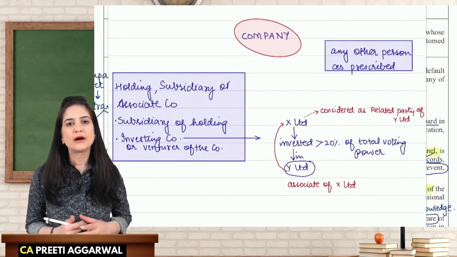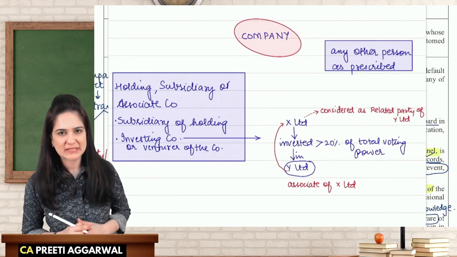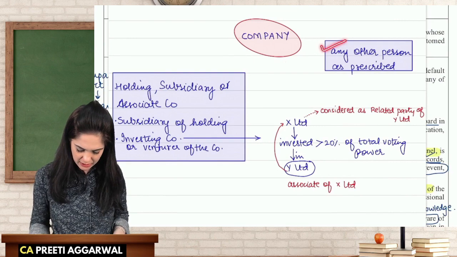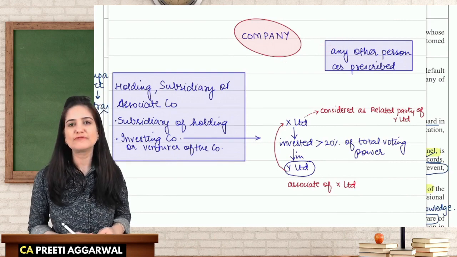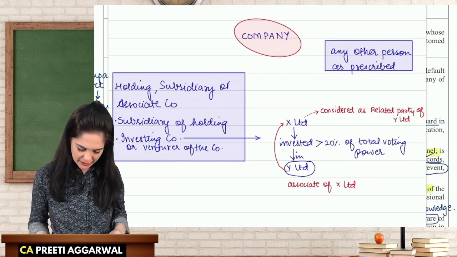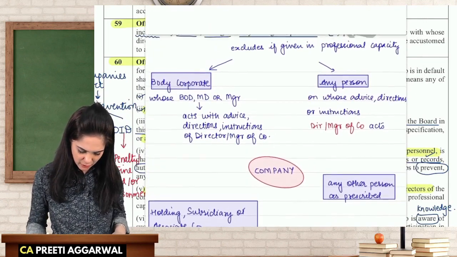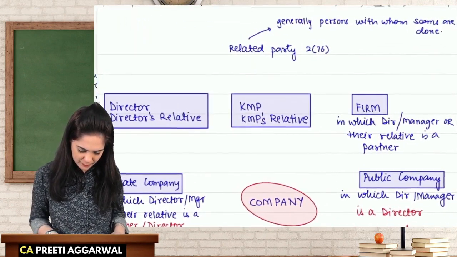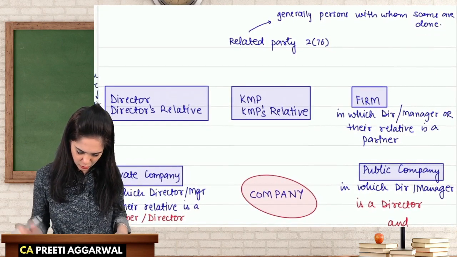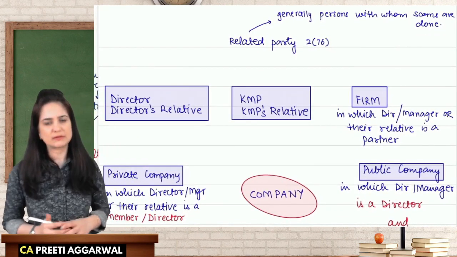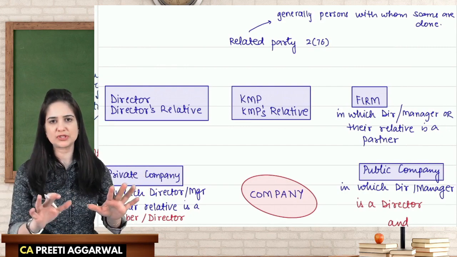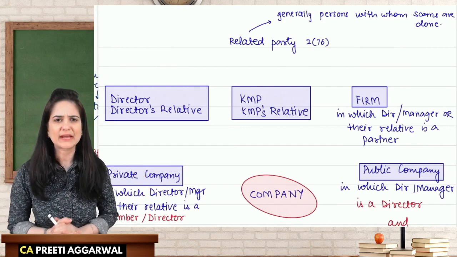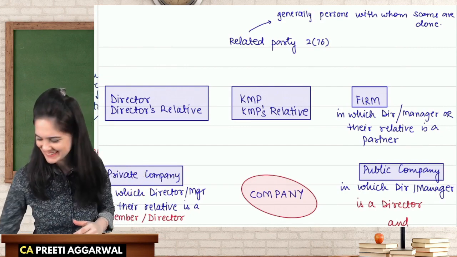Any other person as may be prescribed. So any other person can be included in the definition of related party. All right, students, so this was related party. You can now pause the video and copy all this in your notebook, because you need not read the definition. This chart is sufficient.